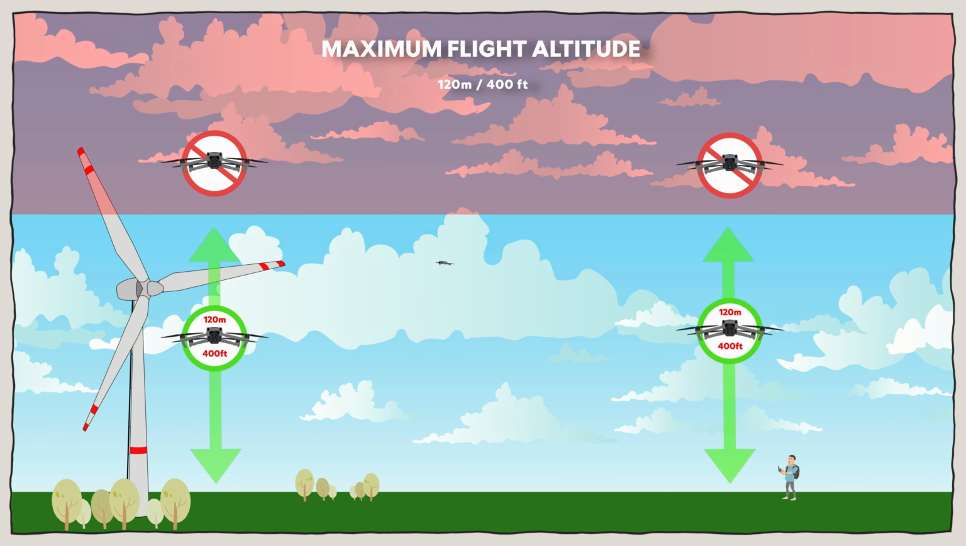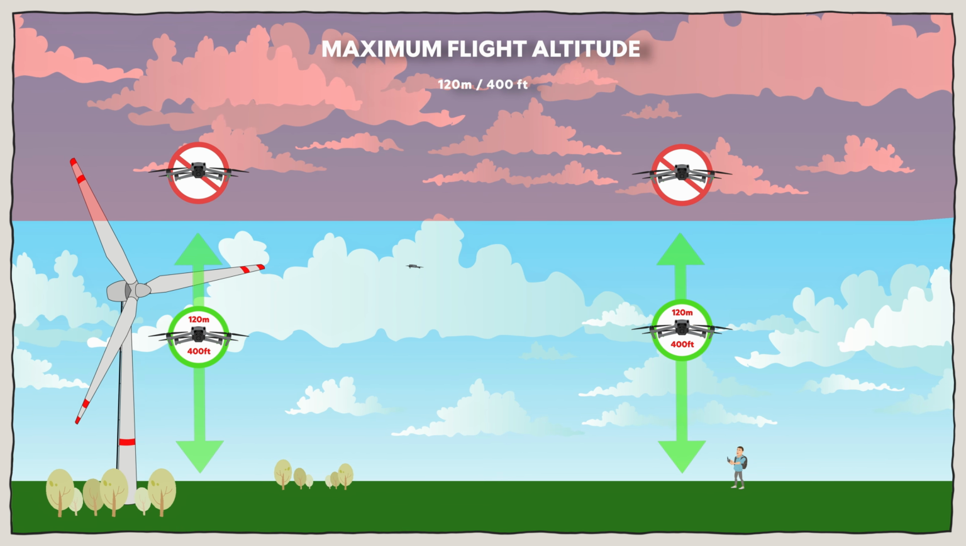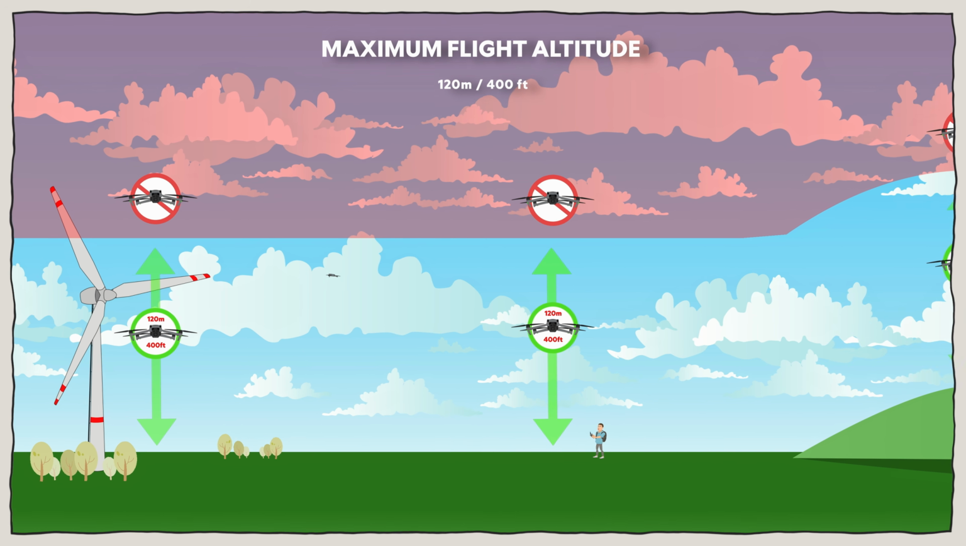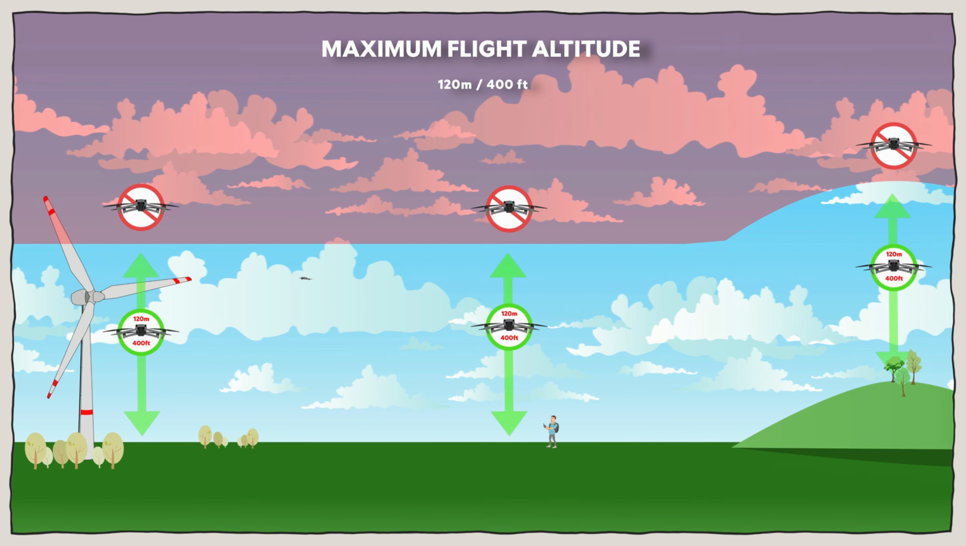And you can't fly above any artificial objects, like this wind turbine, above the 120 meters limit. That doesn't change the same as with the ground. That will stay with the 120 limit.